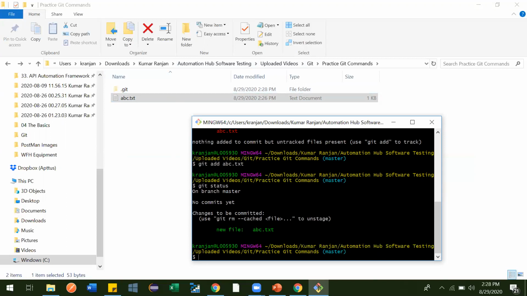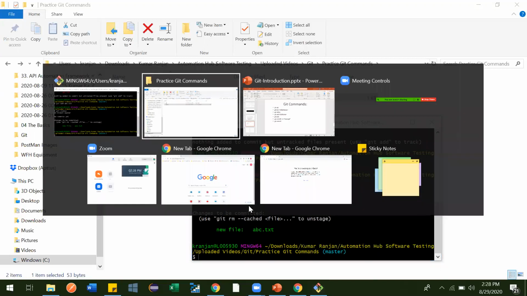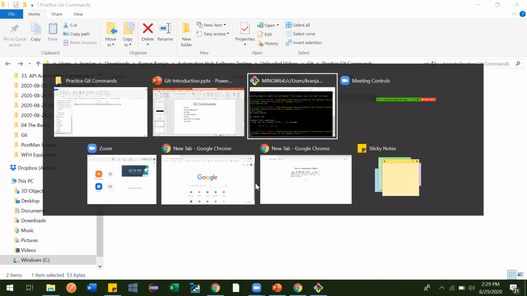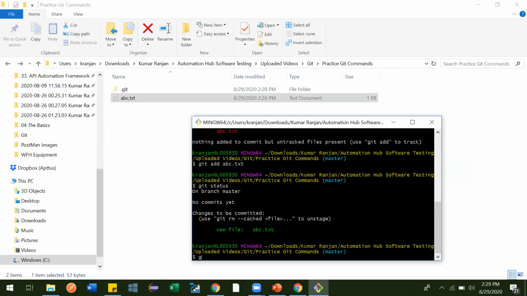Now to commit it, what command have we learned? We have seen git commit -m and message. So we will be using that. So git commit -m, and message, added one new file that is abc.txt.